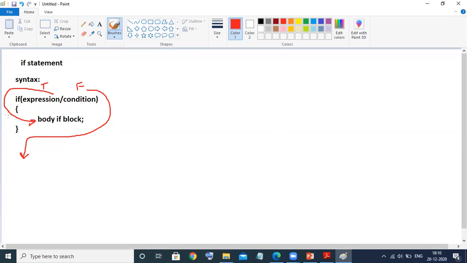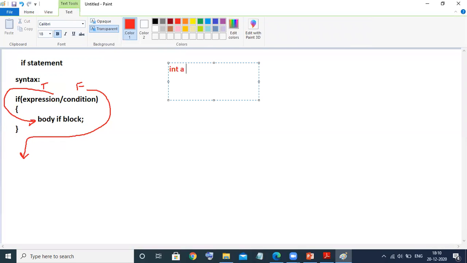For example, if I want to take one simple example, suppose I'm declaring two variables, a comma b, and suppose I'm taking a equals 10 and b equals 20. And suppose here I want to check which number is greater. I'm writing like this: if a greater than b. This is the greater than sign, a relational operator, right?